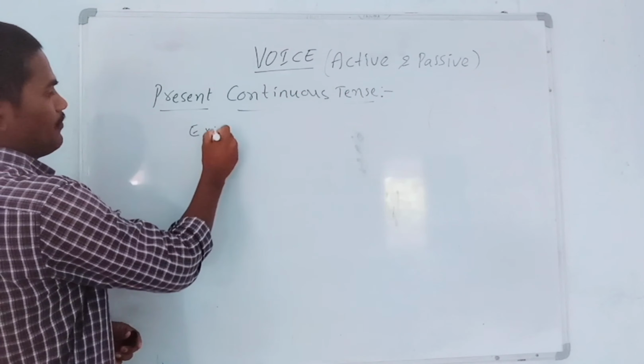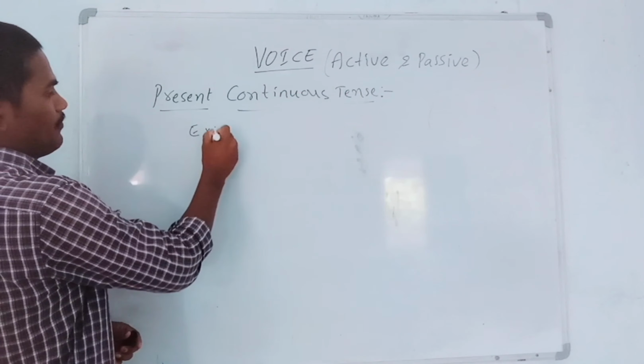So, a tiger was seen. What is the V3 form of saw? Definitely seen. Of course, you know that. After this, by, then me. So it is a passive sentence. A tiger was seen by me. So it is the passive form of this active sentence. Okay, it is the first example.